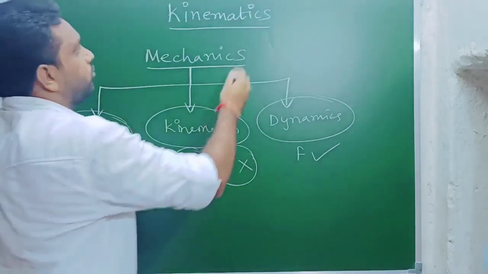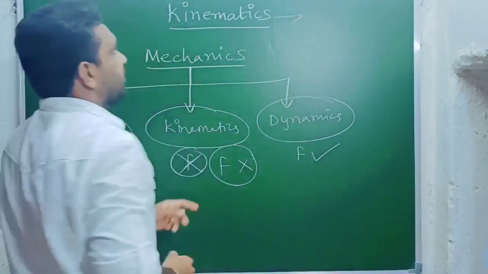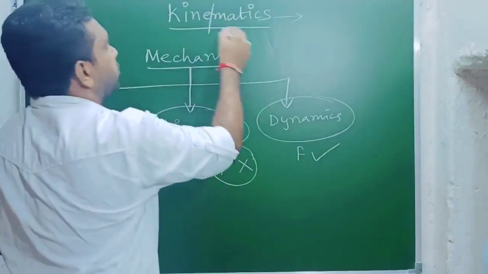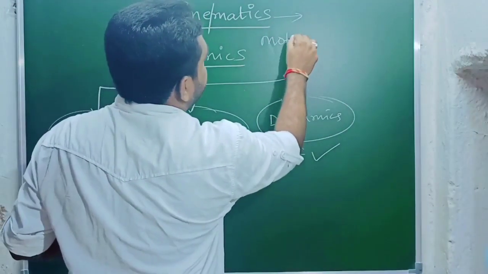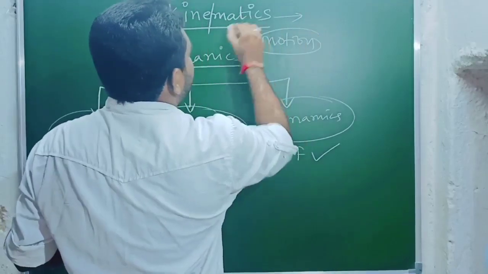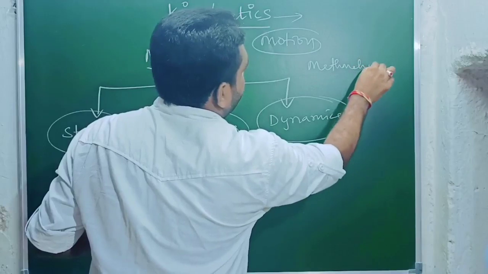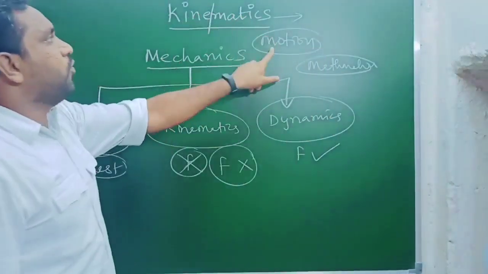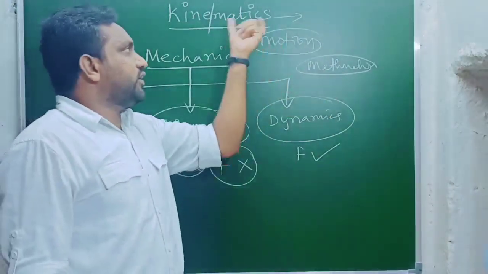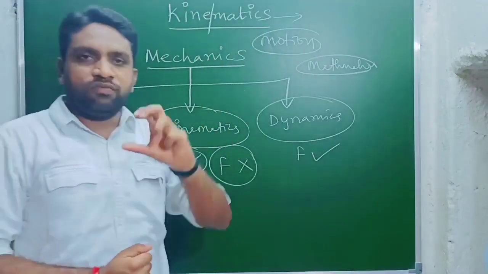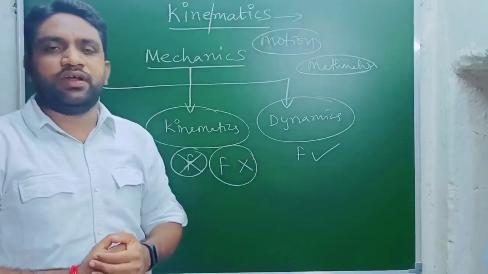One more thing you should know is the meaning of kinematics. Kine means motion. Matics means mass, or else mathematics. So what is the actual meaning of kinematics? What are we going to learn in this chapter?